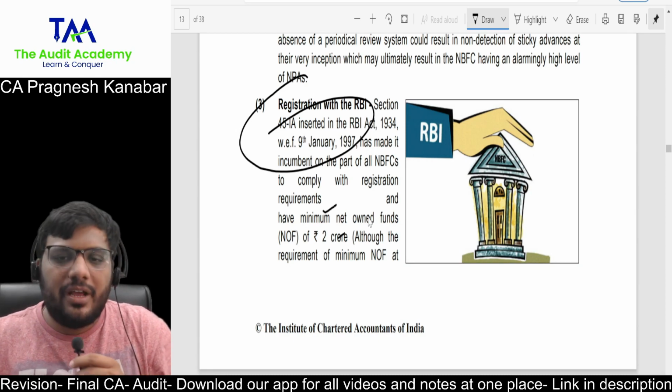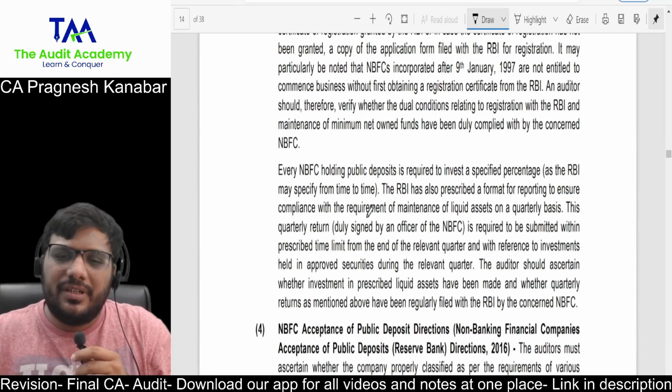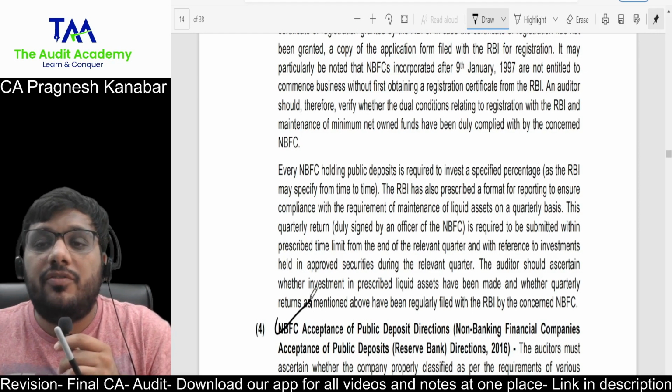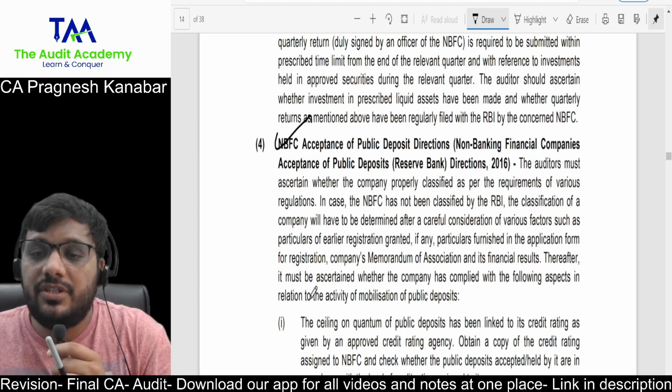Minimum net owned fund it should have is 2 crore. Yeah, I know this. Then for NBFCs which are accepting public deposits, these are unique points. For NBFCs which are accepting public deposits, there are public deposit directions of RBI which need to be complied with.